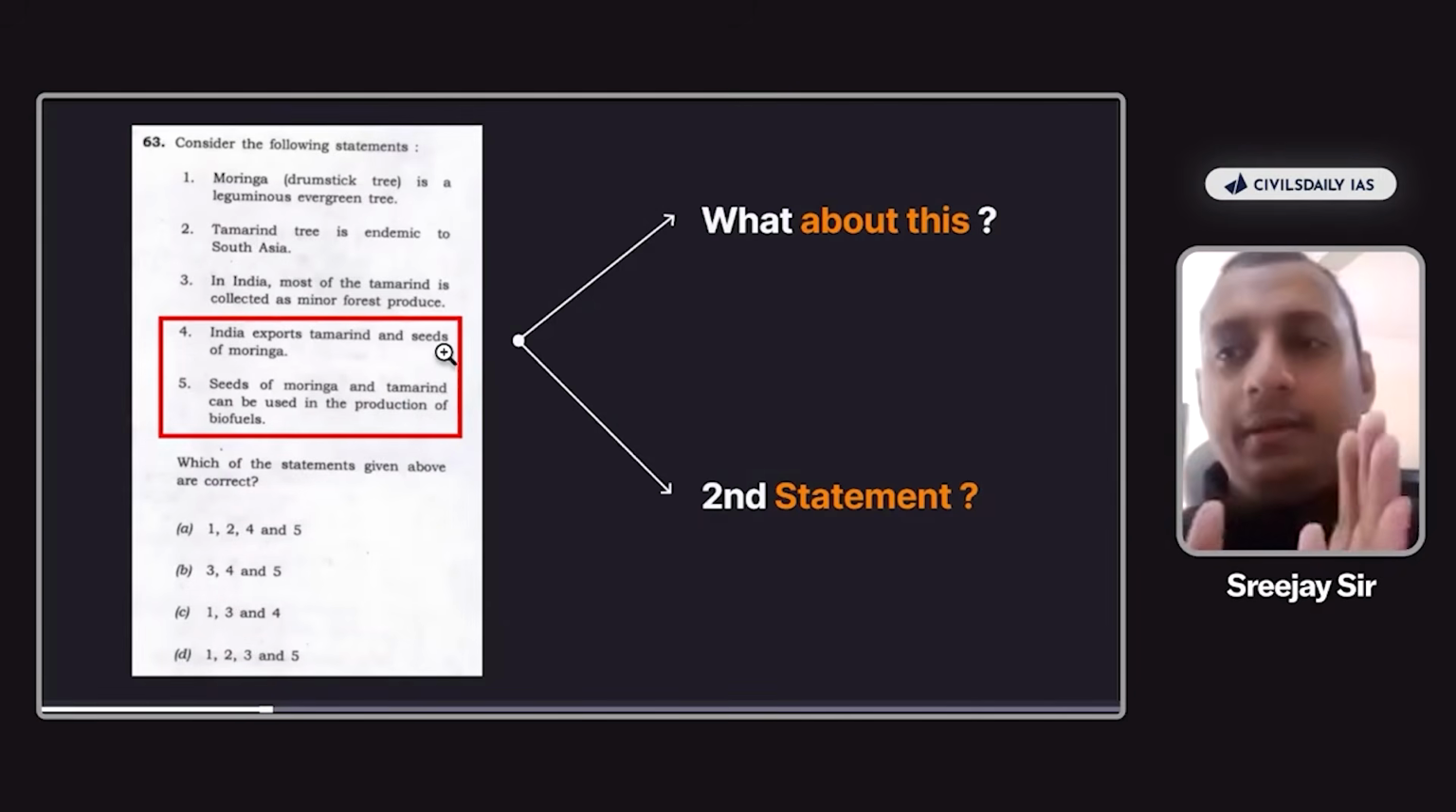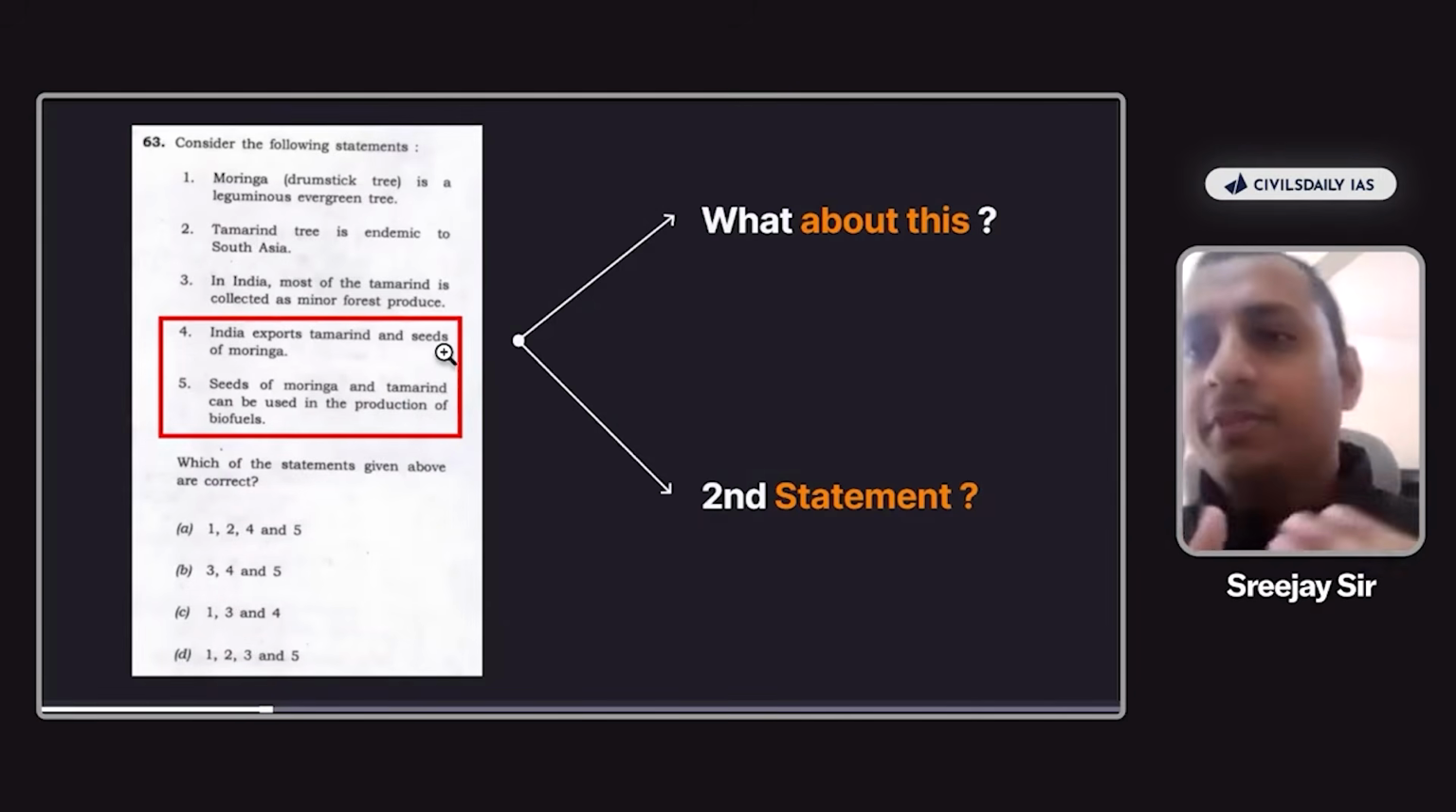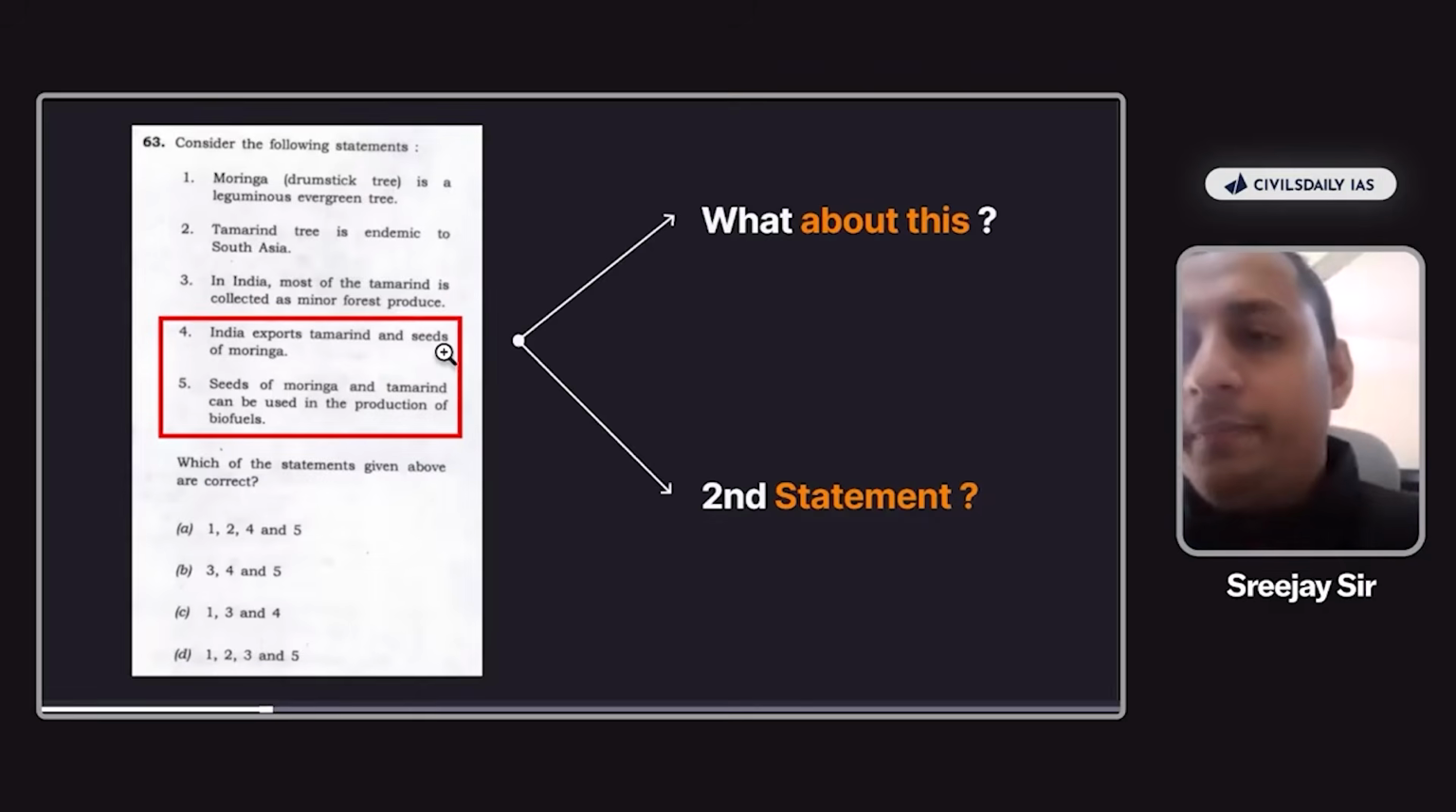So always think, you should never think in terms of all these superficial factual knowledge out there. Always try to think in terms of layman terms because that is what the UPSC is expecting here. So here India exports tamarind and seeds of moringa, obviously, right?